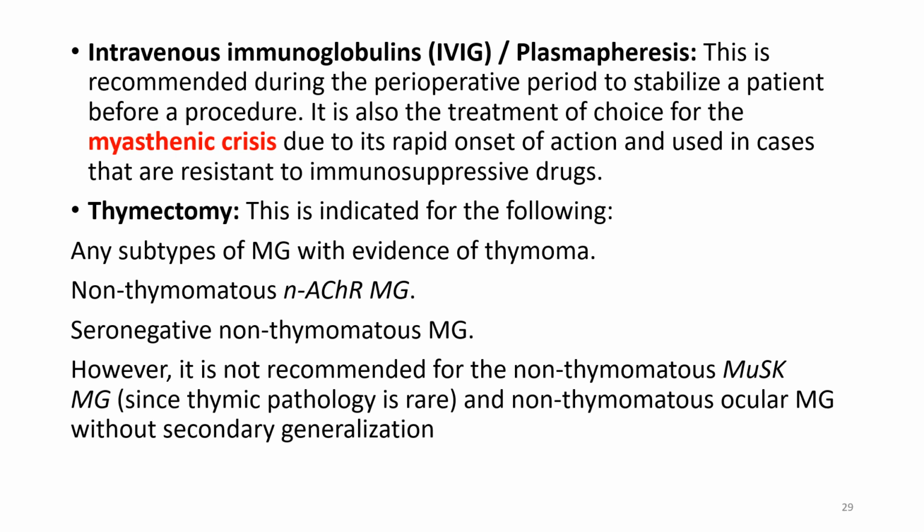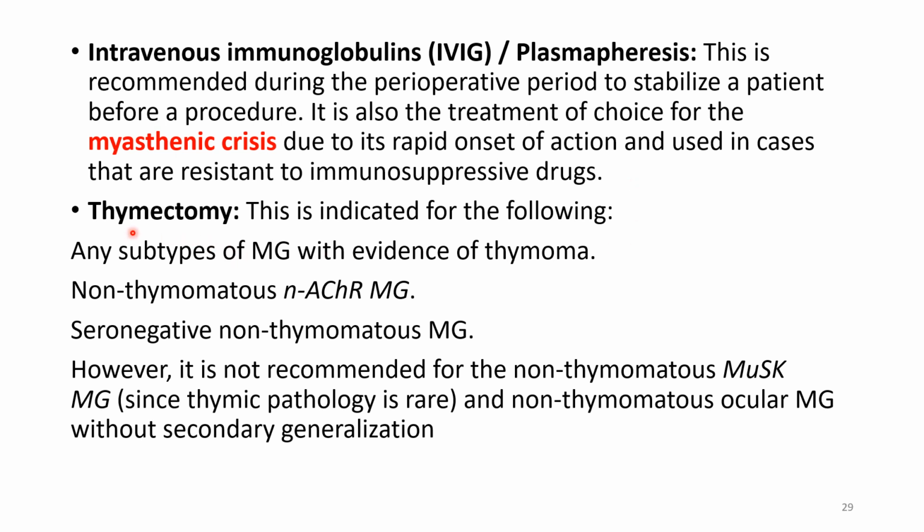Next, coming to the IV immunoglobulins or plasmapheresis. This is recommended during the peri-operative period especially, okay, to stabilize a patient before procedure. It is also the treatment of choice for myasthenia crisis due to its rapid onset of action and used in cases that are resistant to immunosuppressive drugs. So this plasmapheresis or IV immunoglobulin treatment can be given in myasthenia crisis, in the peri-operative period, and in the patients who are resistant to the immunosuppressive drugs.